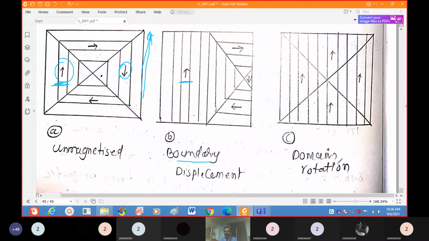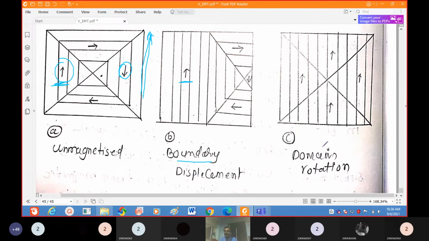Now coming to the domain rotation. If you apply a very high magnetic field at a time, what happens here? If you take this domain, many atoms will be there in this domain. All those atoms are oriented in a field direction, and these materials will be magnetized.